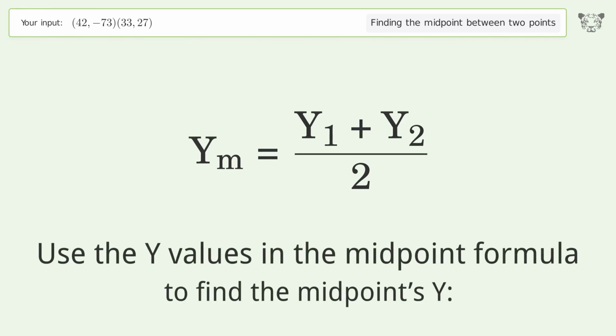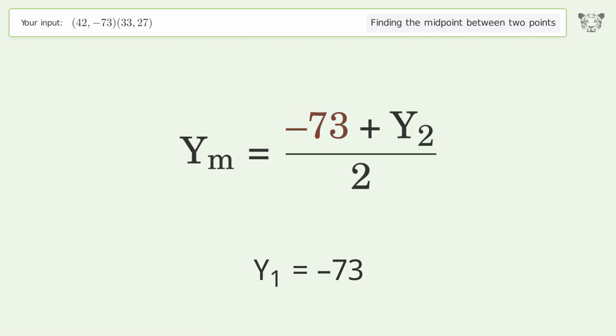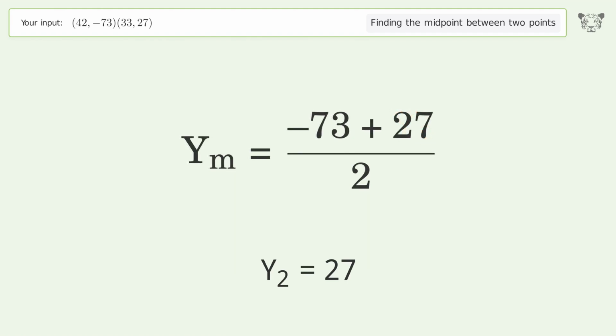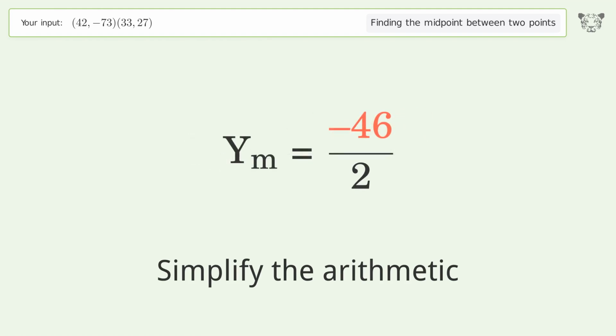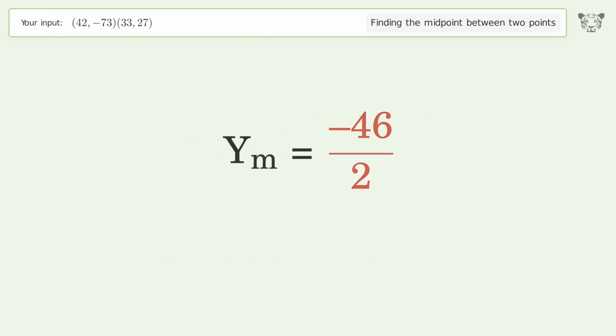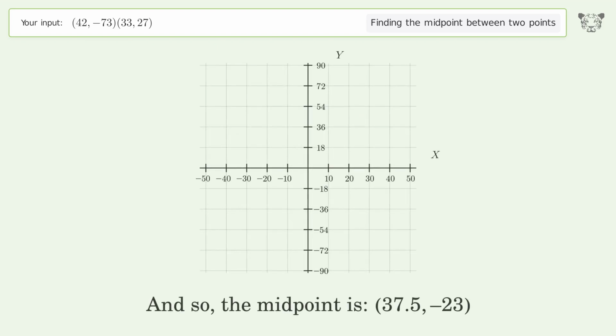Use the y values in the midpoint formula to find the midpoint's y. y1 equals negative 73. y2 equals 27. Simplify the arithmetic. And so, the midpoint is 37.5, negative 23.